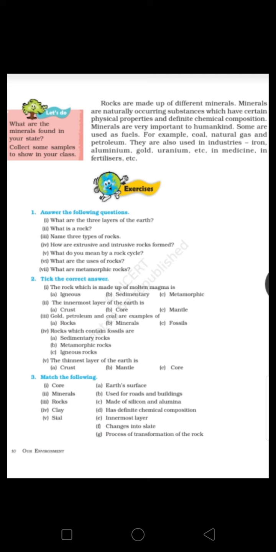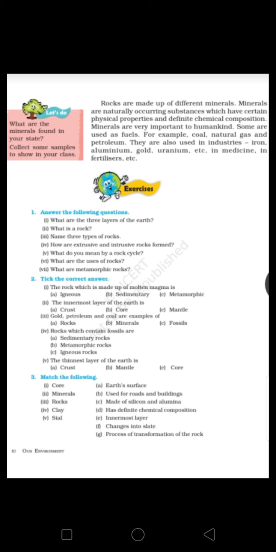It's in the fourth chapter, that is air. You can make the model with the help of YouTube videos, using cardboard and things available at home. No need to panic, it's very easy.